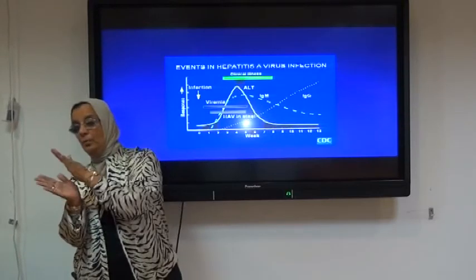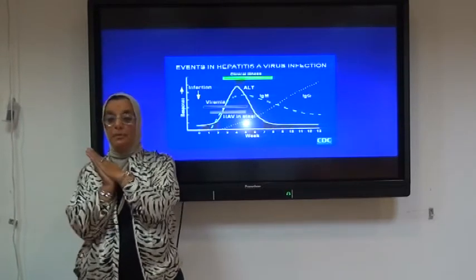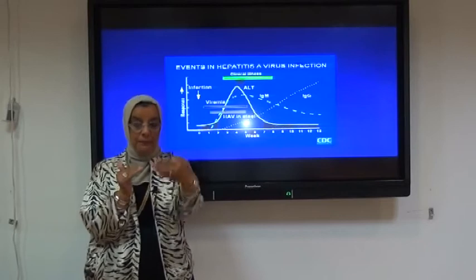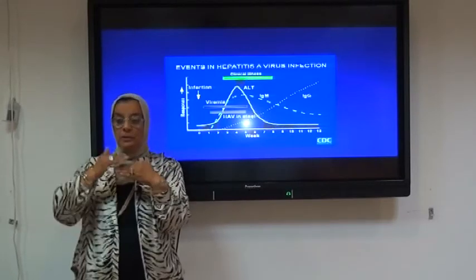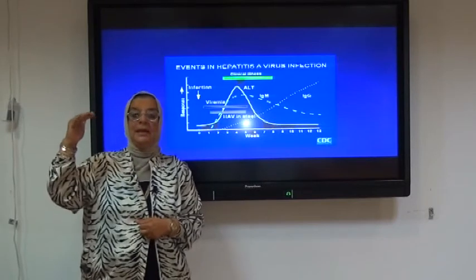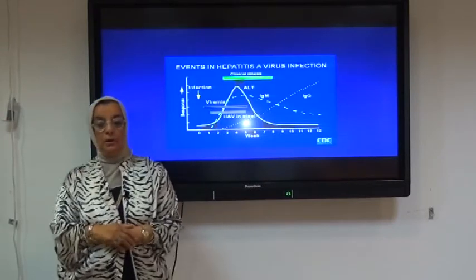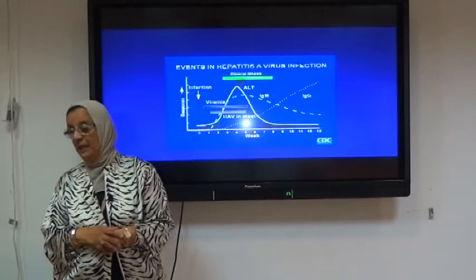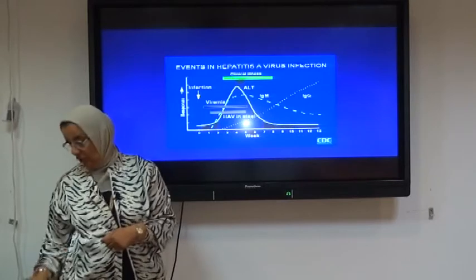Once the immunoglobulin M disappears, this means that my patient is in the stage of recovery, and the immunoglobulin G will start to be elevated. The immunoglobulin G will remain elevated for a long period of time. That is why it causes lifelong immunity.